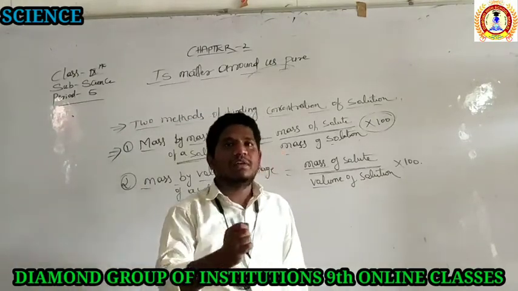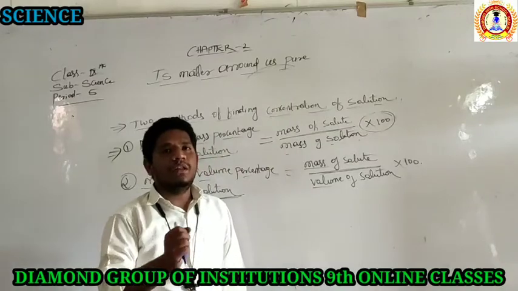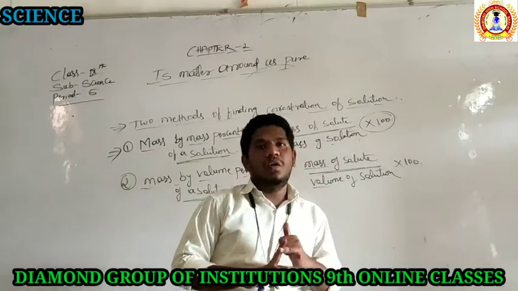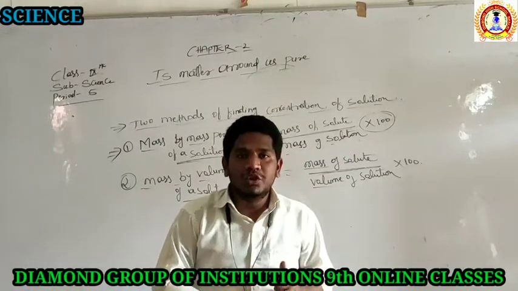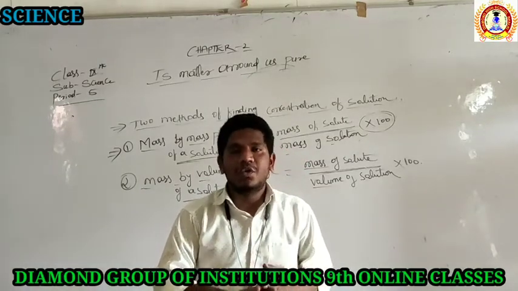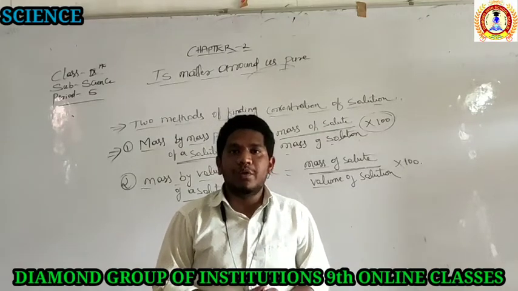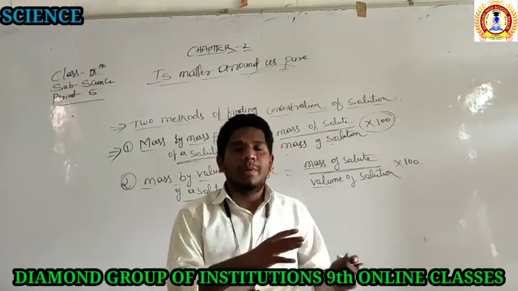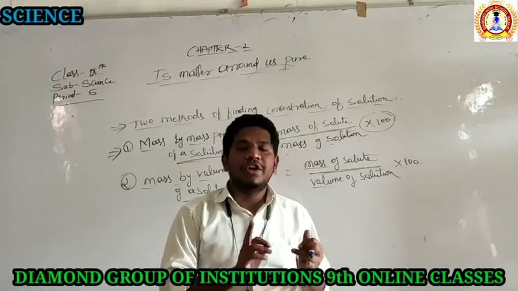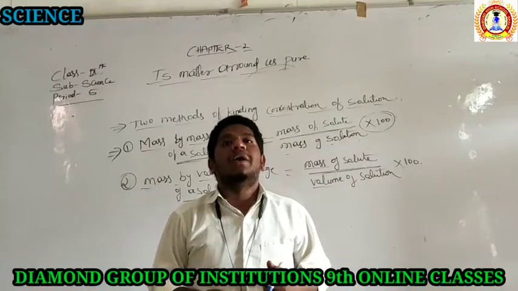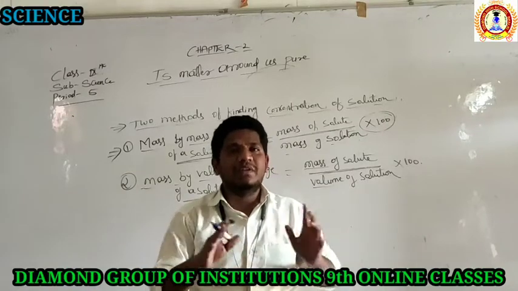In today's class we discussed very important things about the solution: what is the solvent, what is the solute, and what are the properties of the solution. There are 5 properties, and they are very important. Revise them one more time. We also discussed the concentration of the solution, the methods of finding it, and what solubility is. So we discussed everything.